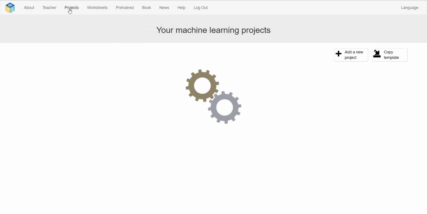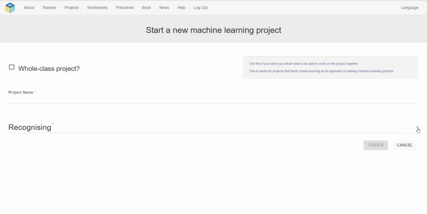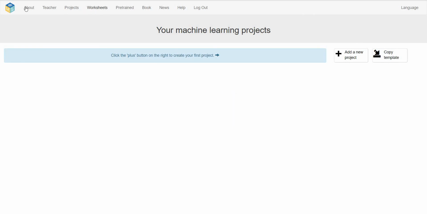Okay, and we go to projects. So what projects are there? So far I have not created any project. If you want to create a project, you can add a project and create it. Okay, so we'll learn these things in a later part. Okay, so now we'll try to understand how the Machine Learning for Kids site will work. Okay, thanks for watching.